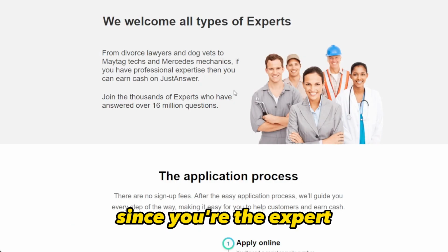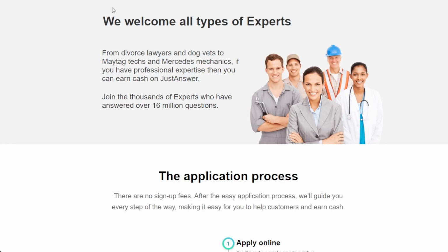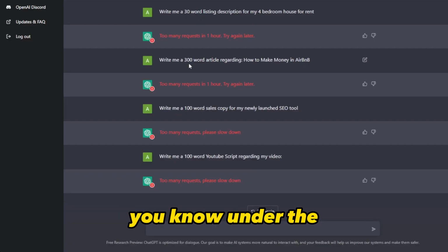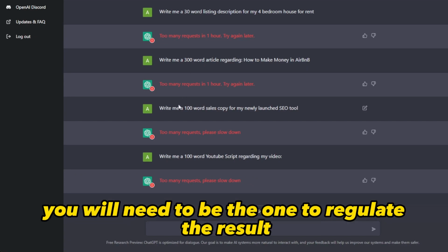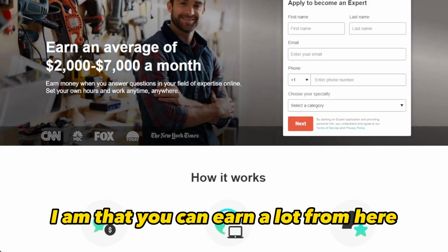Again, since you're the expert, you'll be the one who will need to fact check, making sure that everything is accurate based on the result of ChatGPT. At the end of the day, you will need to be the one to regulate the result. So that's it for JustAnswer, and you can earn a lot from here.